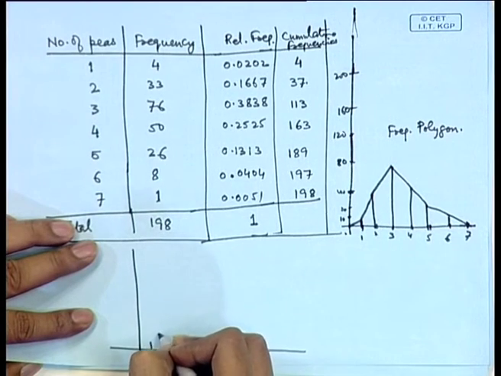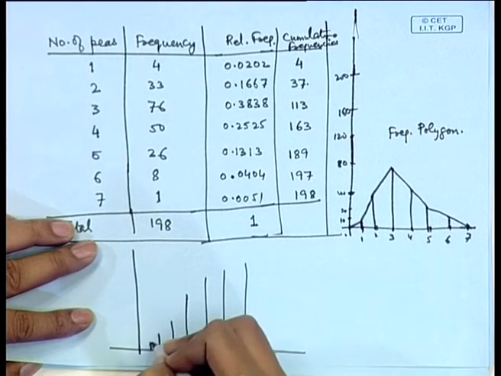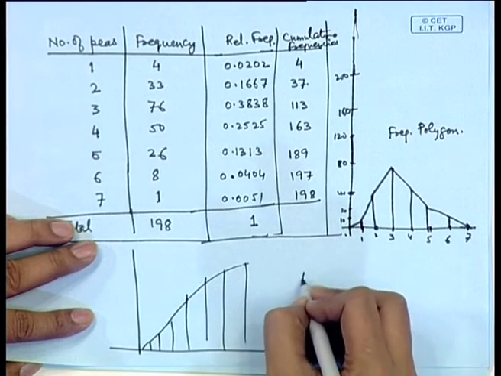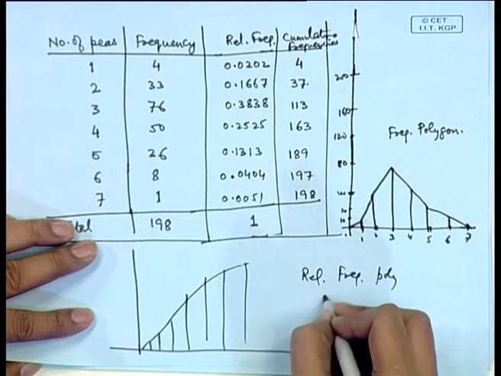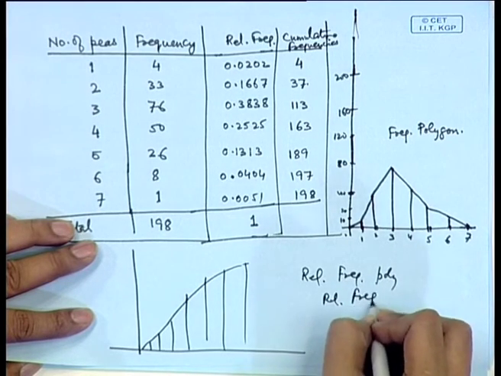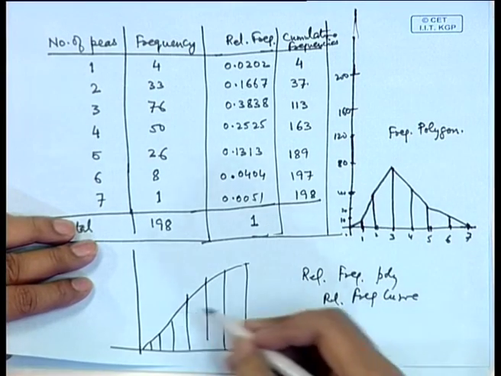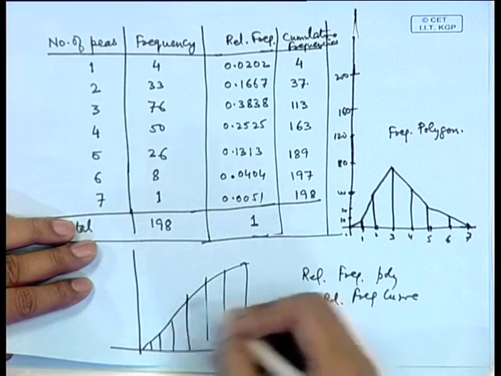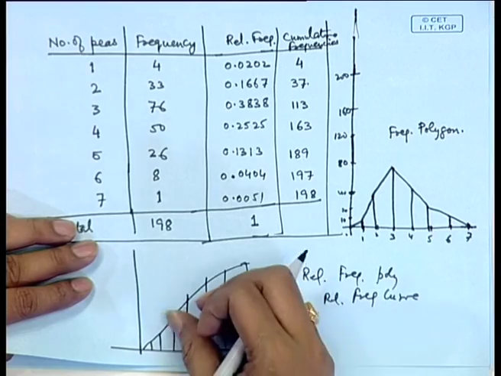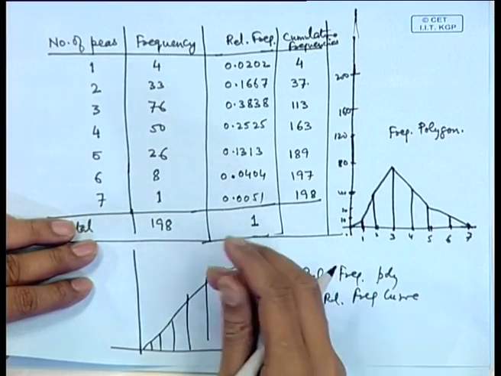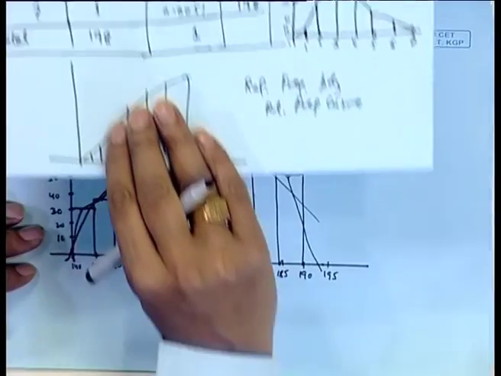So, naturally this will be increasing based on the values here, and if we join that, this is known as a relative frequency polygon or relative frequency curve, depending upon how we join them. The slope, or the steepness by which it is increasing, tells the relative importance of each value of the variable, because that will tell how much frequency is allotted to that one.